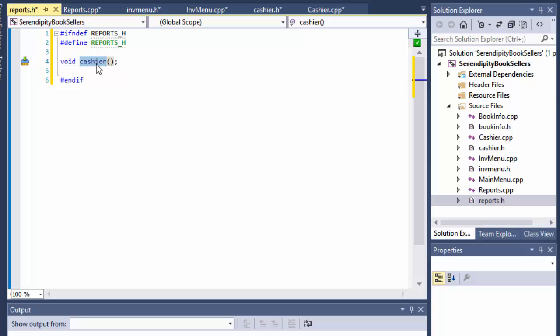The reports will be the main void method, but then there will be other ones.